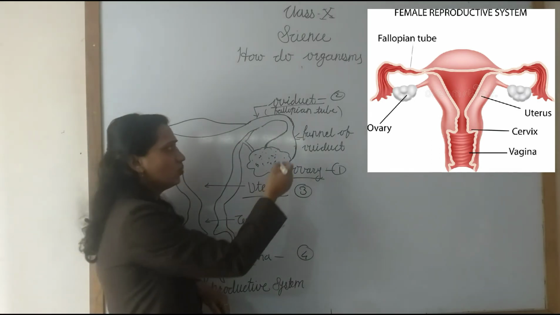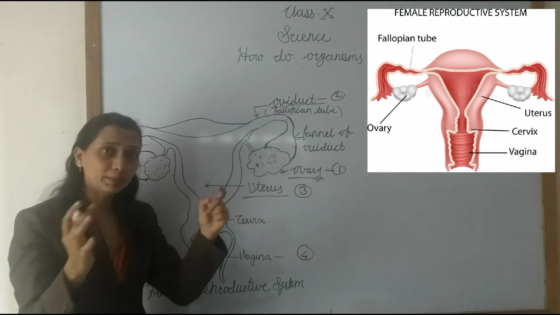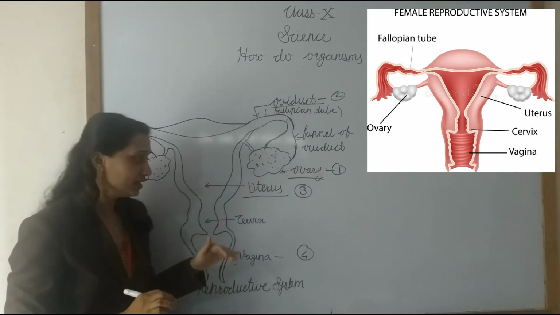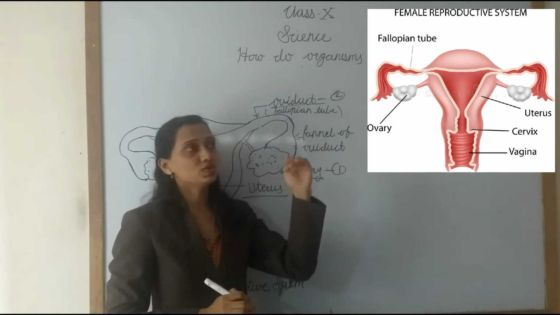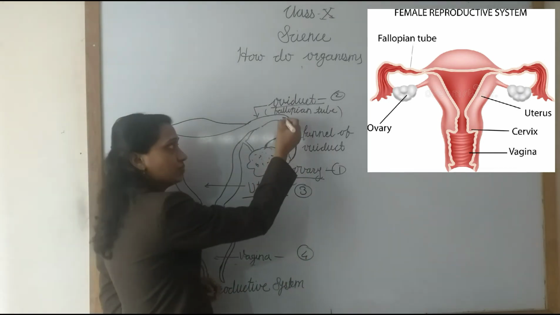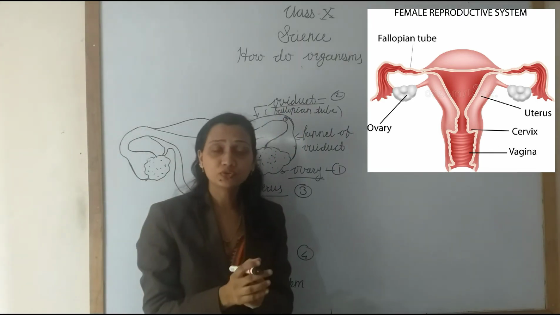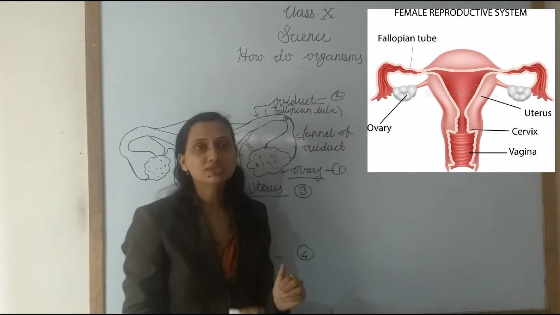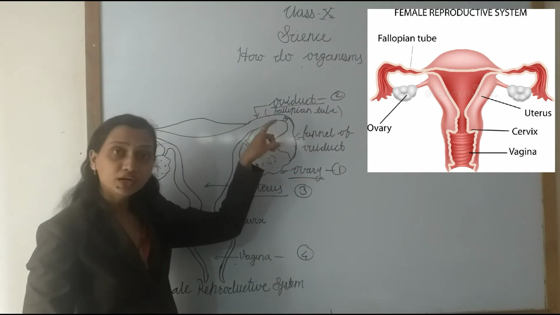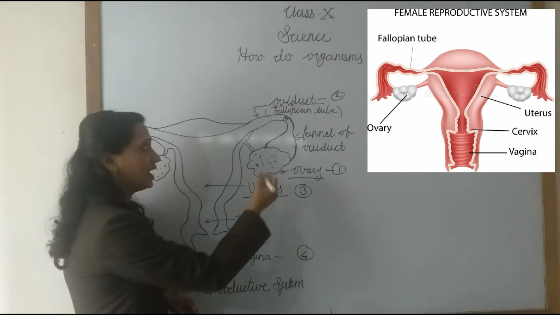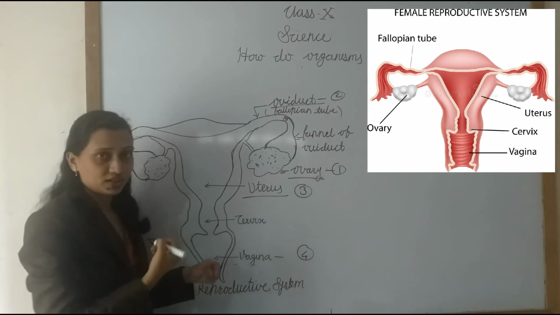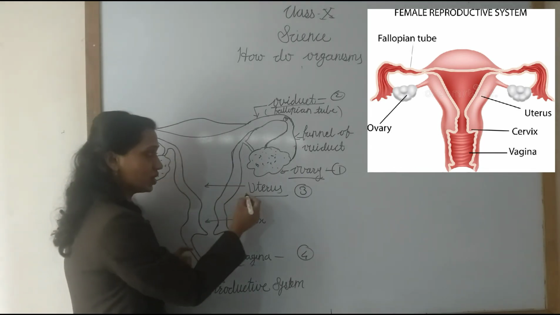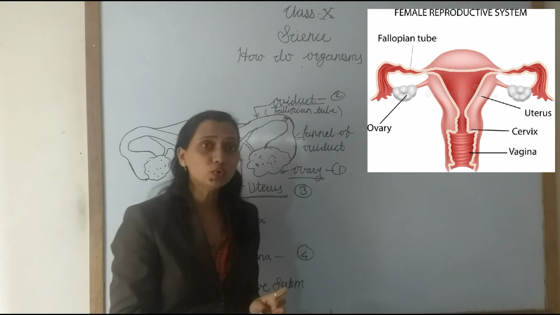Now see here, what happens in the fallopian tube when there is a presence of sperm? If sperm are present, then the fertilization process occurs in the fallopian tube, meaning the fusion of the male and female gamete. And the other end of the oviduct is attached to a bag-like structure called the uterus. It is also called the mother's womb.